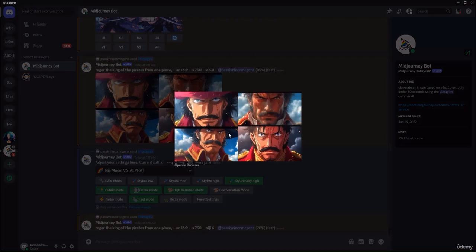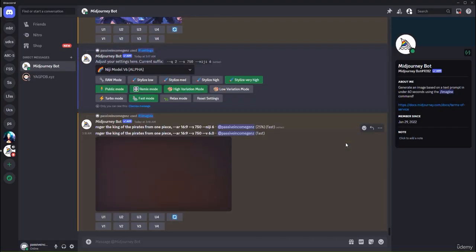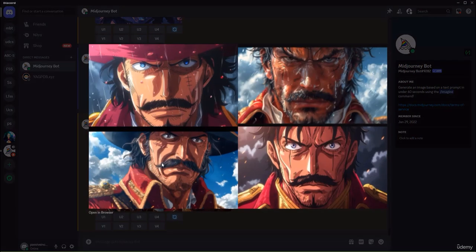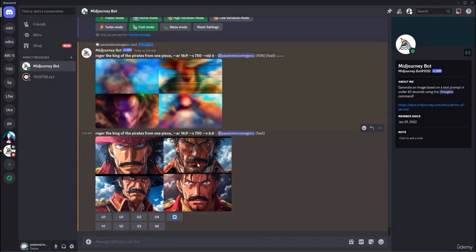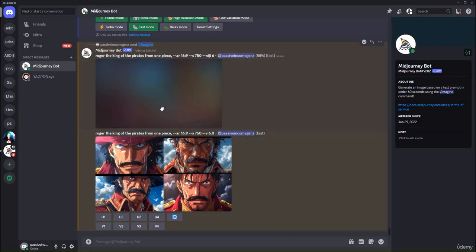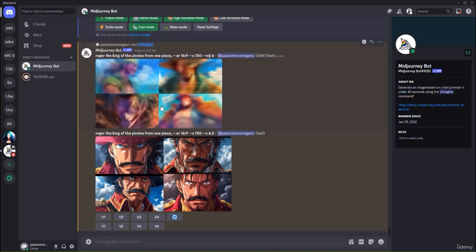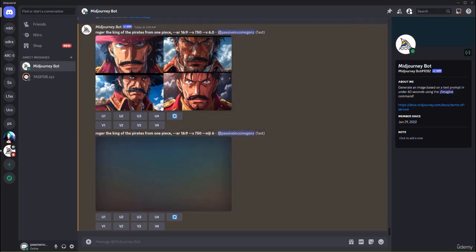Now you can see in the version 6 model, it tries to generate realistic images as well. Because Roger is a pirate from an anime, it tried to keep the anime allure to it. But if I used a different prompt, it would have been a bit different. And here, the Niji mode is going to make it much better because Niji mode is made specifically to generate anime images.